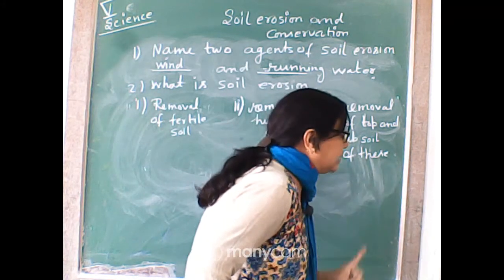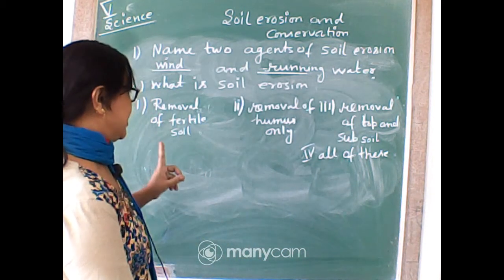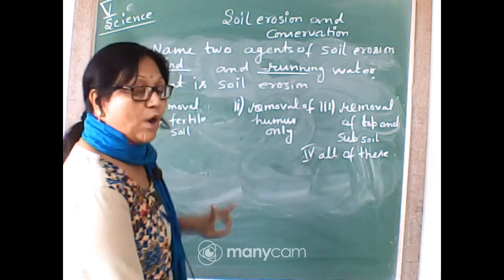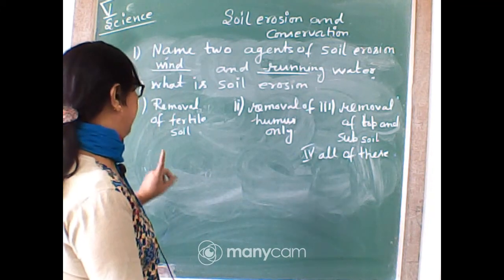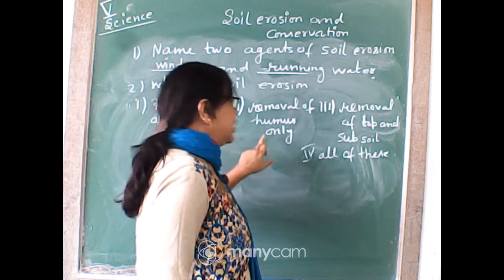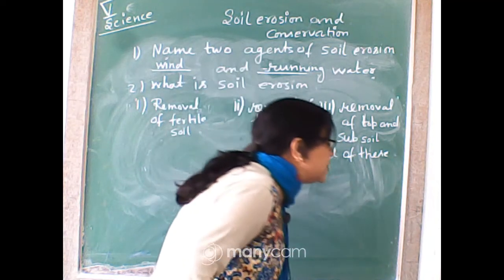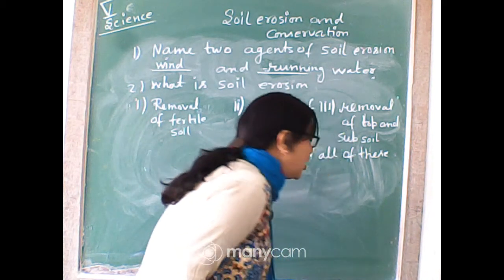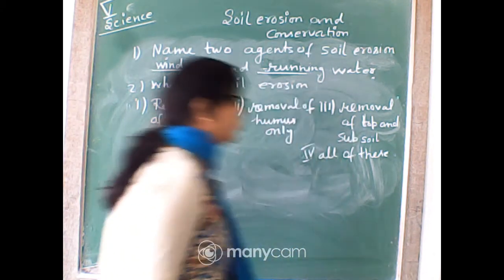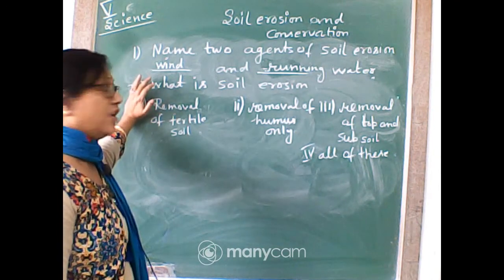So write down the option. Removal of fertile soil. Number 2, removal of the humus only. Third, removal of the top and subsoil. Which one is that? D, all of these. No, it's incorrect. Yes, it is A. Very good. Orchishman is correct. Not only the humus, removal of fertile soil.